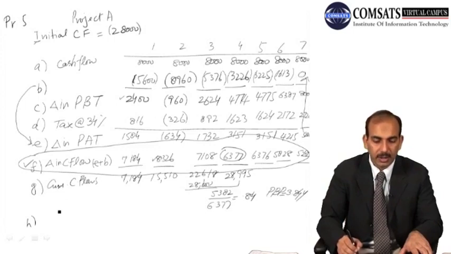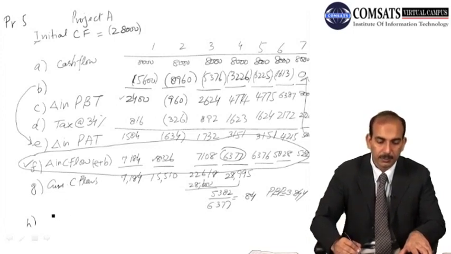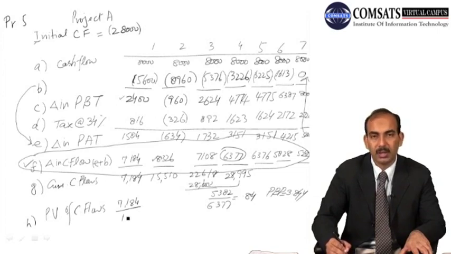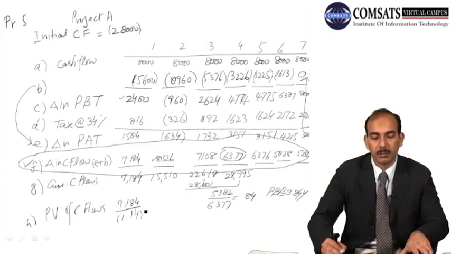And let me write a few of these values for you. Present value of the cash flows. So it will become for the first year 7,184 divided by 1 plus 14%, it will make it 1.14 and power 1.